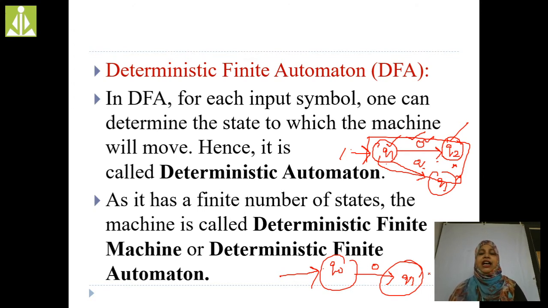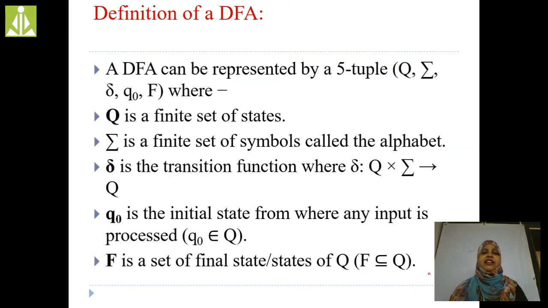In yesterday's class, I discussed that every finite automata consists of five tuples. In the same way, DFA also consists of 5 tuples: Q, sigma, delta, Q0 and F. What do you mean by Q? Q is the set of states. Sigma is the finite set of symbols called the input alphabet. We already discussed all these things in the previous session.